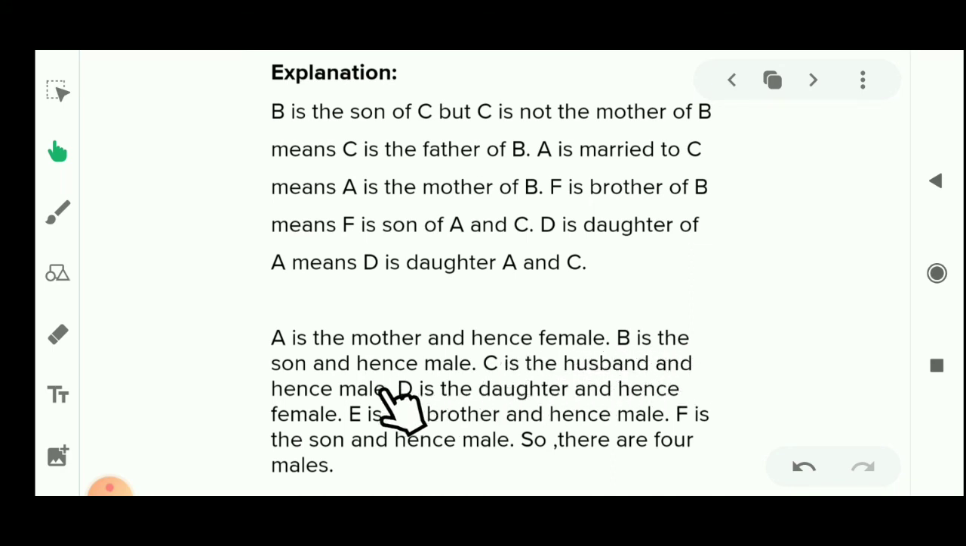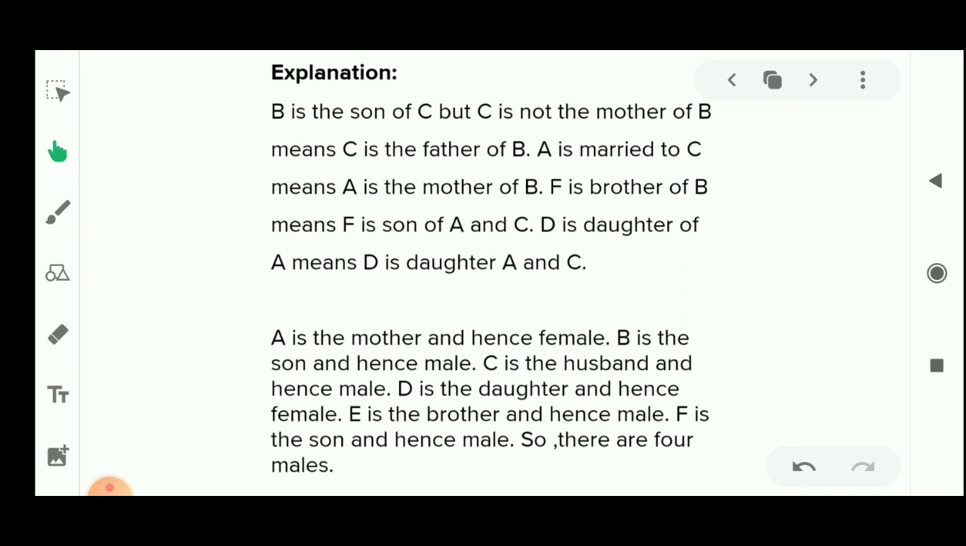B is the son and he is male. C is the husband and hence male. F is the brother, means male. So how many members? There are 4 male members in the family.